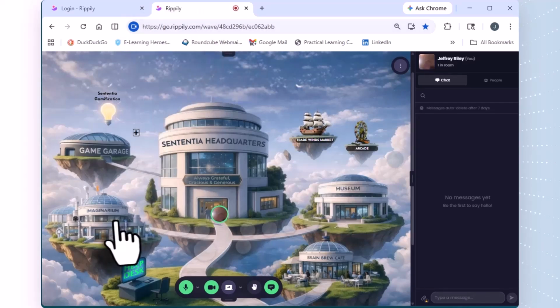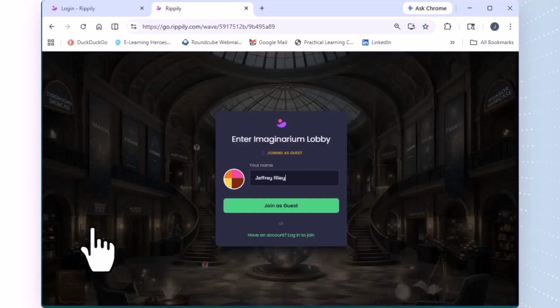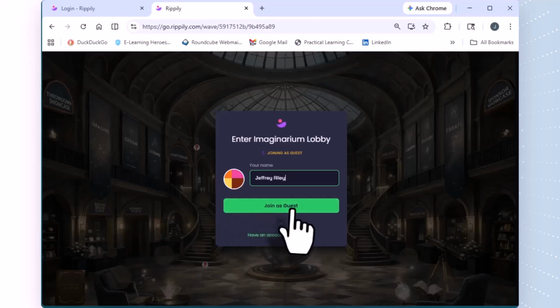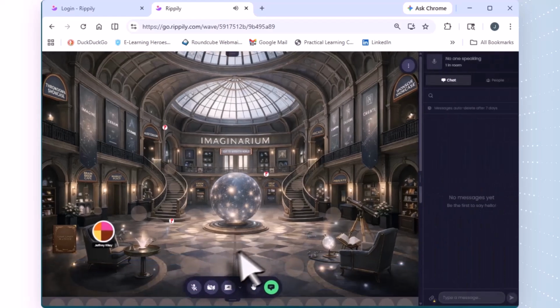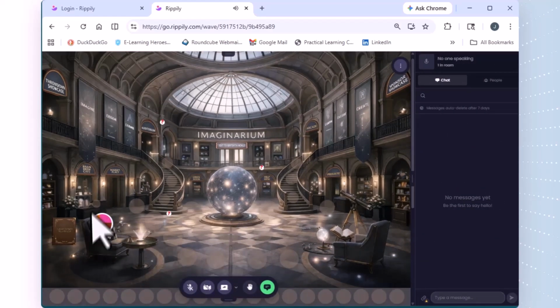Most of the time you will go to the Imaginarium. The Imaginarium is the center of the Sententia World. Notice that again, each time you log in, it'll have your name and you join as guest. When you do that, your avatar will appear. In this case, it looks like it's sitting in a chair. These circles are seats, and you can use them to move around to different places in the world. There are question marks that have prompts in them to help you understand how things work.